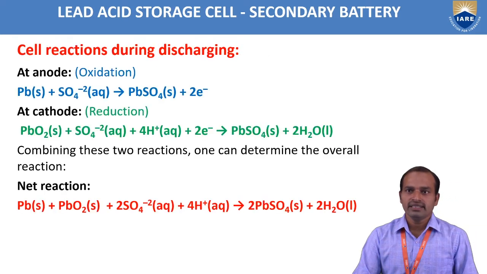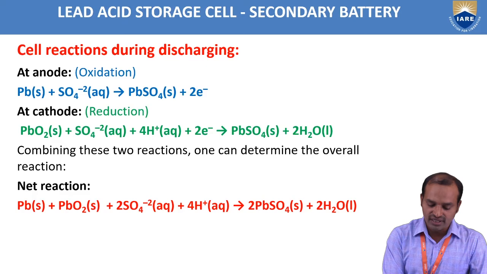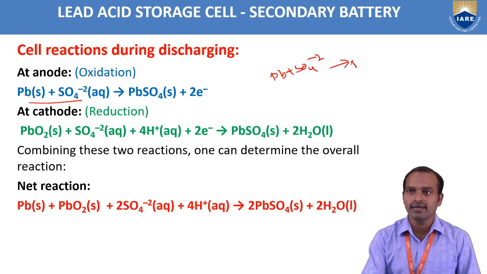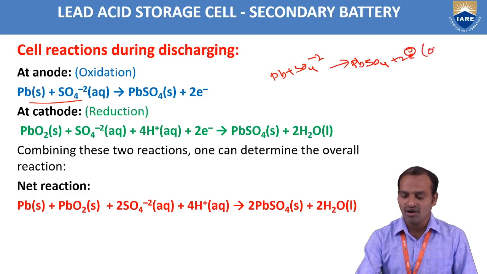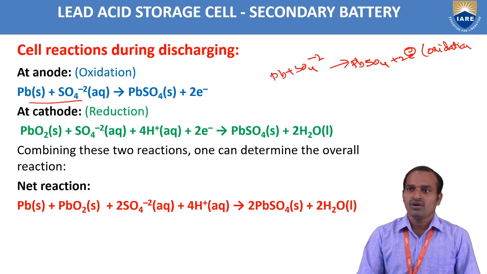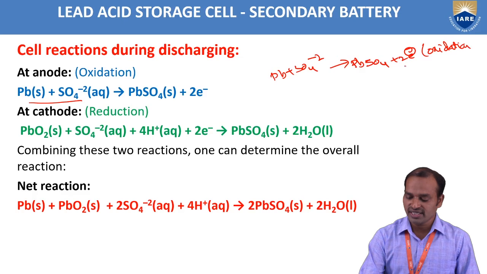In the lead storage cell, the reaction at the anode: Pb reacts with SO4 2- to form PbSO4 plus 2 electrons. So this is called the oxidation reaction. Why is it called oxidation? Because losing of electrons takes place. So that is the oxidation reaction.